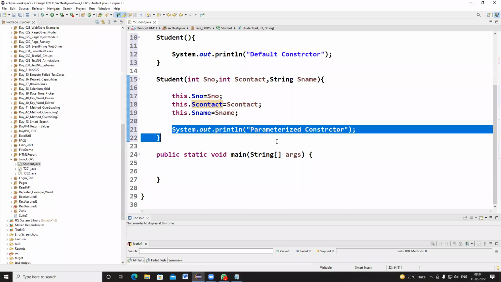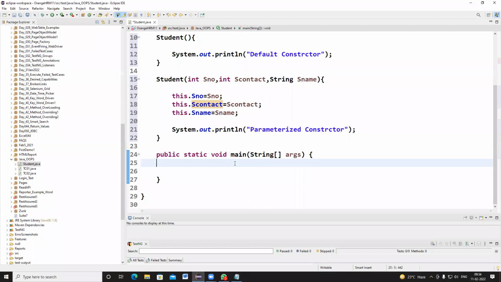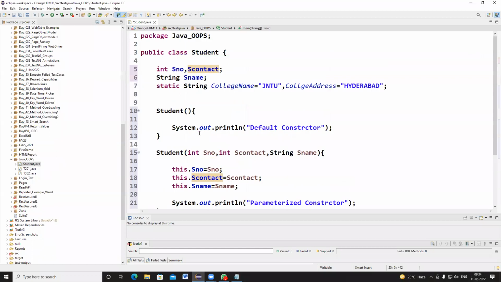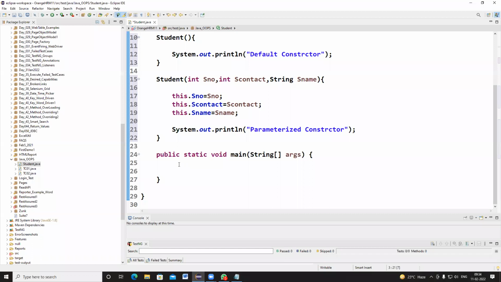Now I'm going to create an object in the main method for the current class. How do I create the object for the current class? This is my class and I want to create an object here. So how can I create it? Student S1 equals new Student(). Like that, we have created an object for the current class.